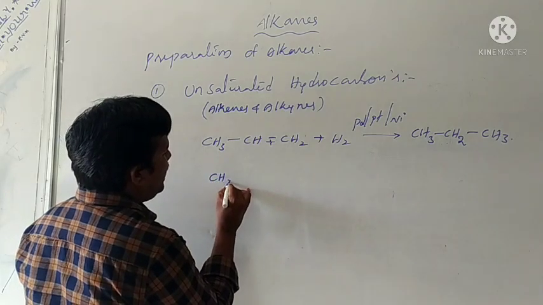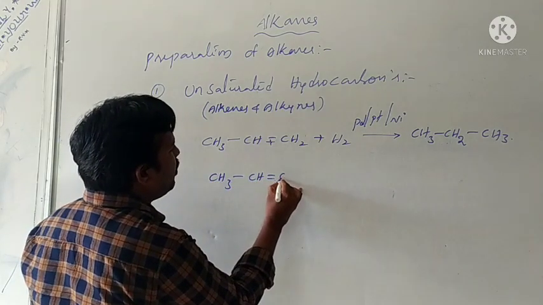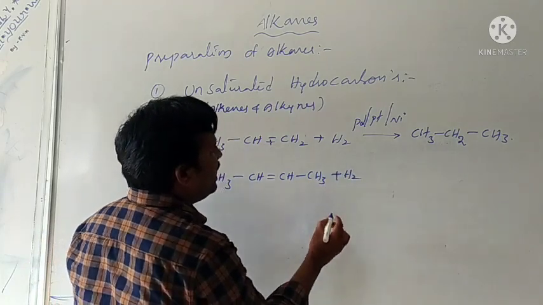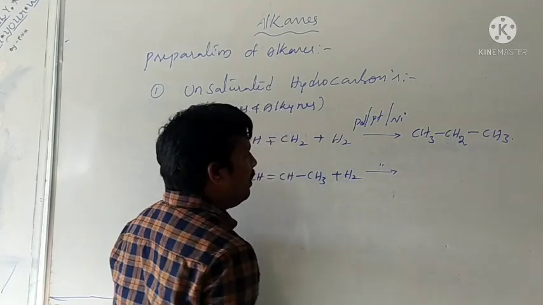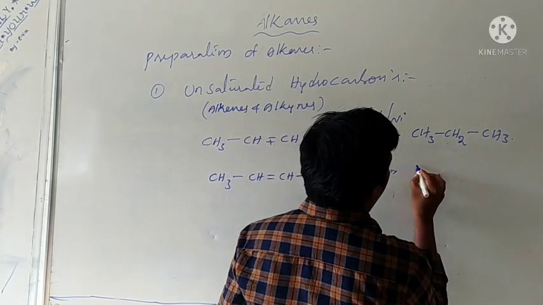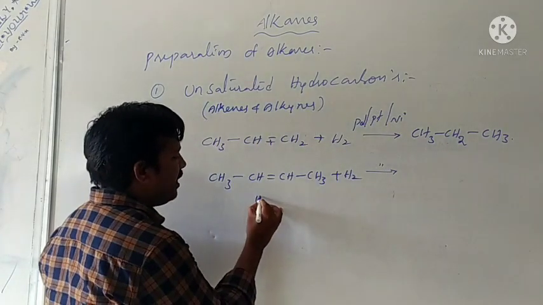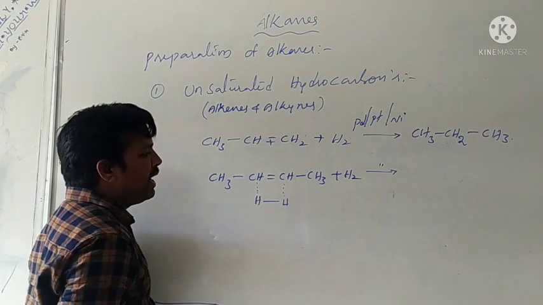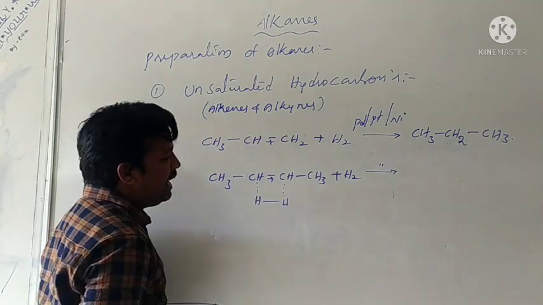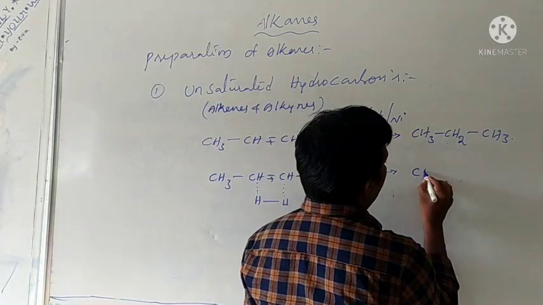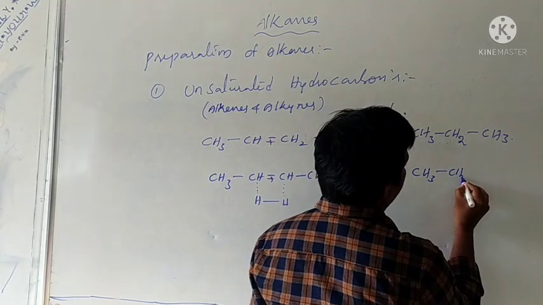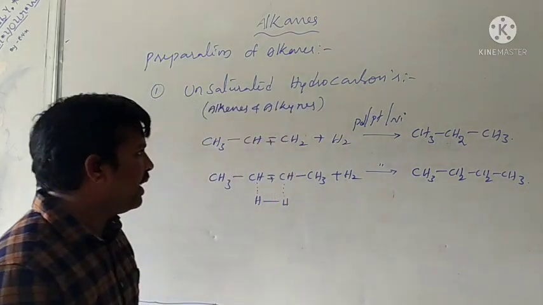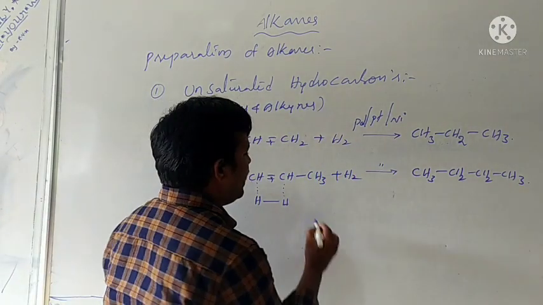That is CH3, CH double bond CH, CH3, plus reduction in presence of the same palladium, platinum, nickel. Therefore, a hydrogen is simply attached to the double bonded carbons, the pi bond breaking here. Formation of alkanes, CH3, CH2, CH2, CH3. Here, palladium and platinum.